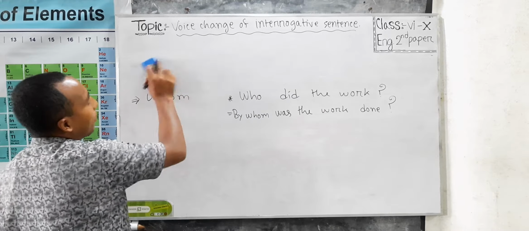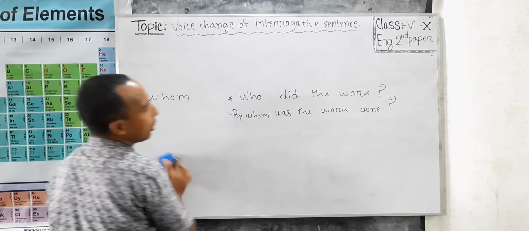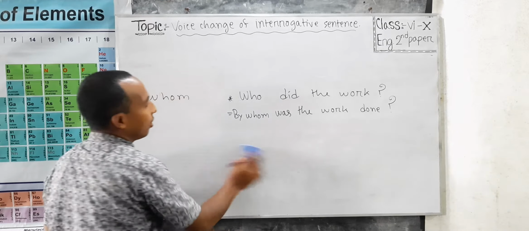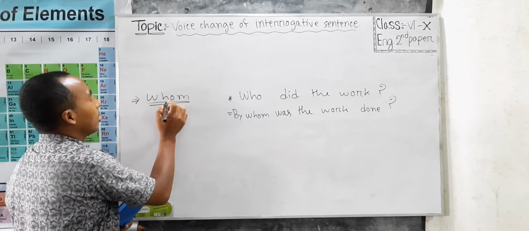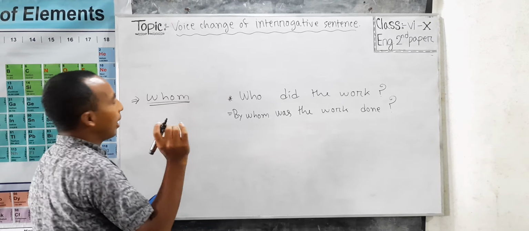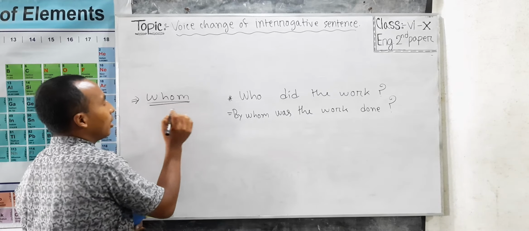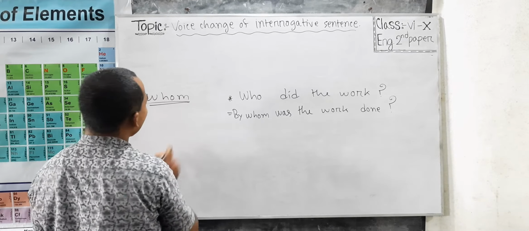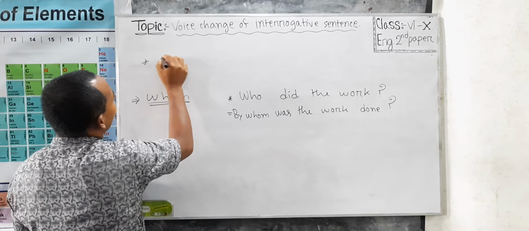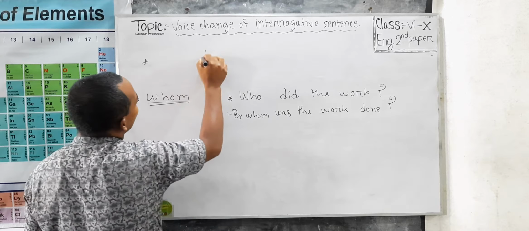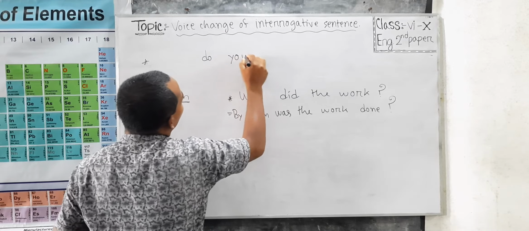My dear pupils, I hope you are enjoying the class. Well, the last one is whom. This is also a WH word, and this WH word works as object in a sentence. Now look at an example. Do you help?